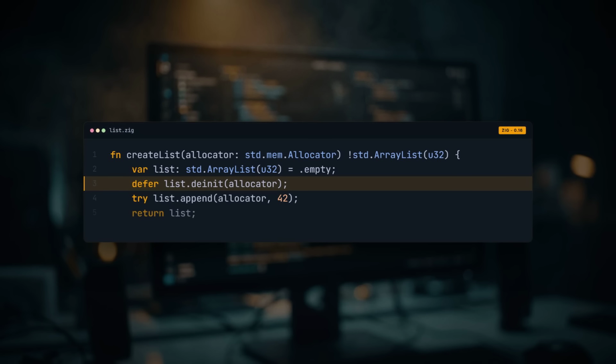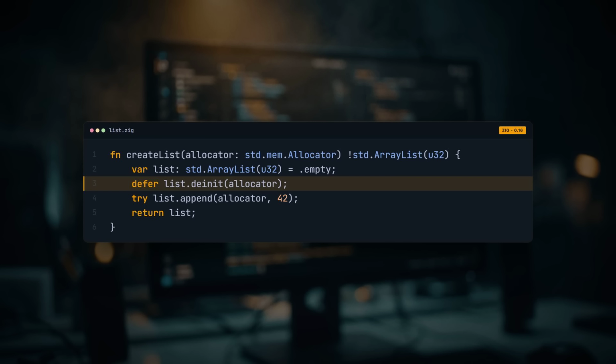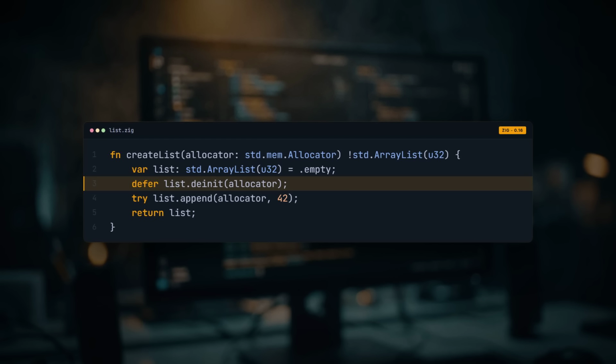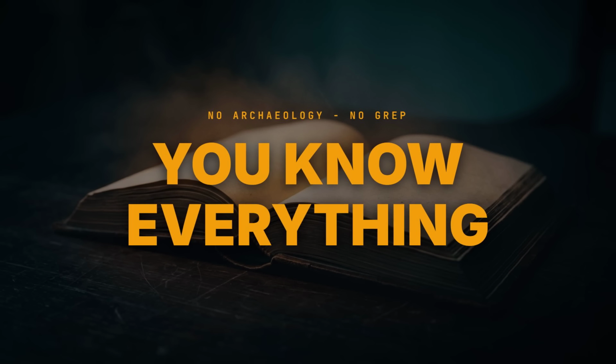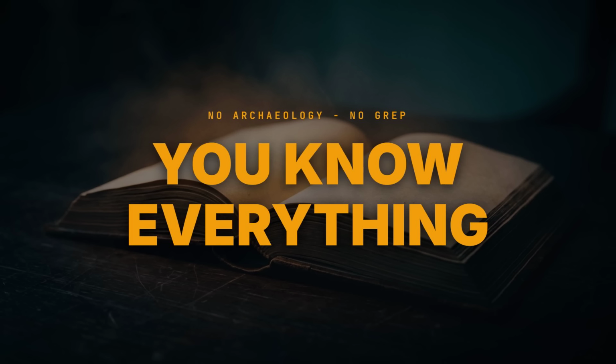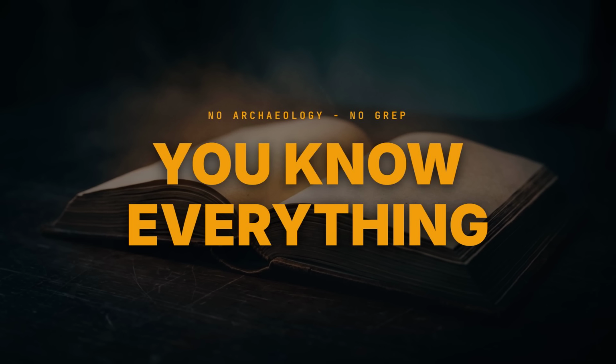And notice the through line from the last chapter. Because the allocator gets passed in explicitly, you also decide how the memory gets cleaned up. You pair it with a defer list.deinit, right where you can see it. The header tells you it allocates. The defer tells you it frees. You know the entire memory story of this function from the outside. No archaeology, no grep. You read the header, and you know everything.